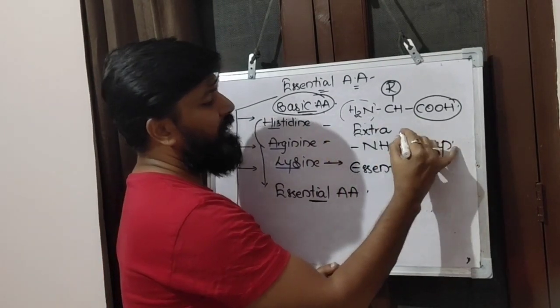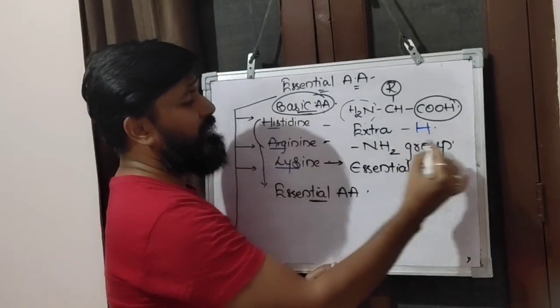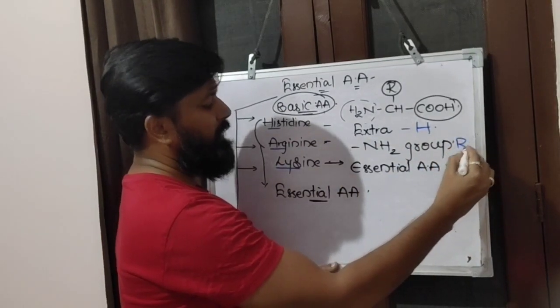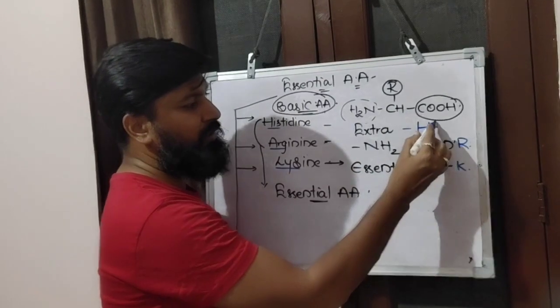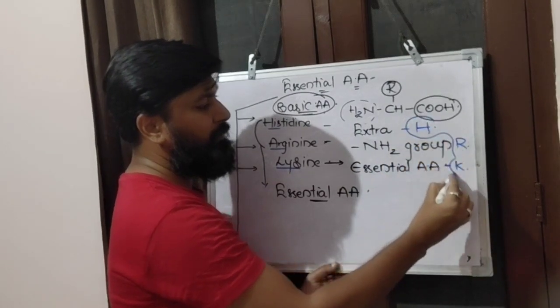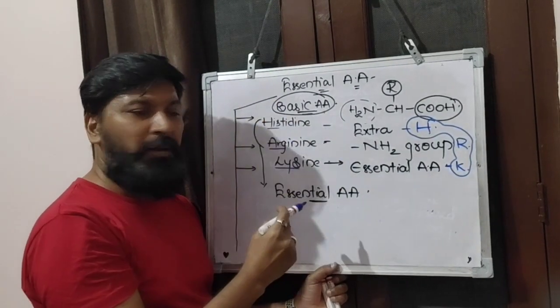Histidine is represented by H, arginine is represented by R, and lysine is represented by K. HRK, a shortcut to remember. Right? These are the basic amino acids.